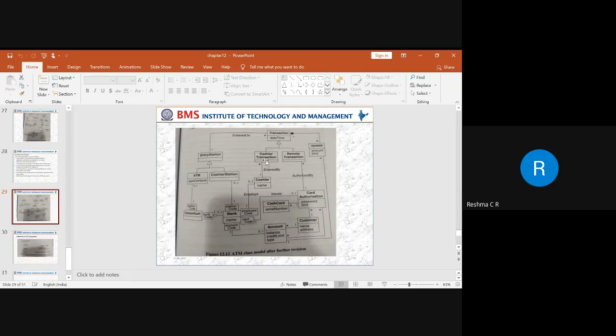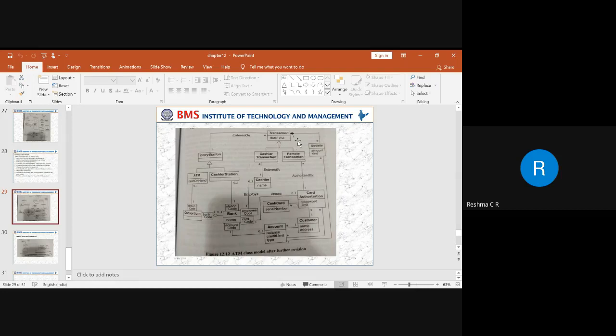So next, we have one more model. In this model, it is a revision of a previous model. Here we have an entry station. Again, it is a super class, and it is classified into two different classes, the ATM class and the cashier transaction class. Next, we have a consortium. For this ATM class, it is identified with respect to cash on hand. Again, a further revision.